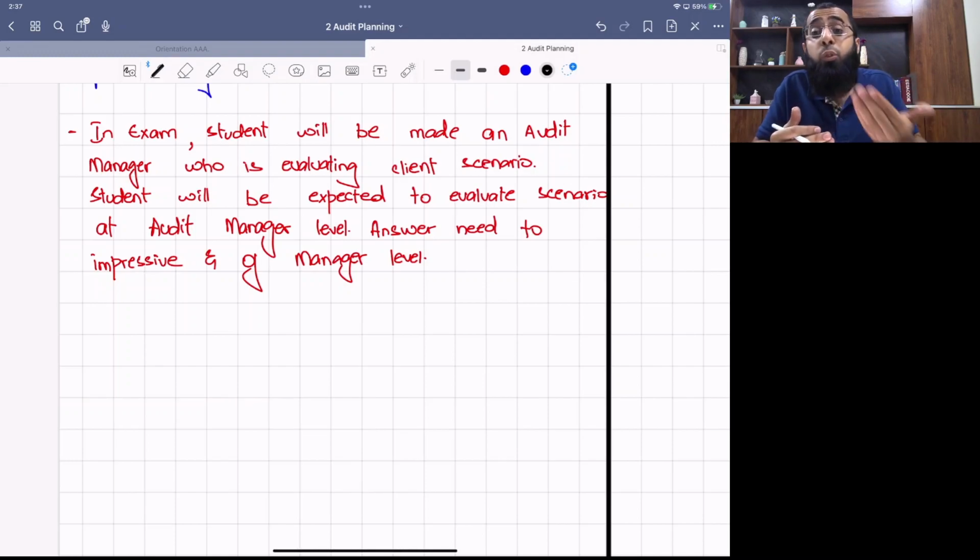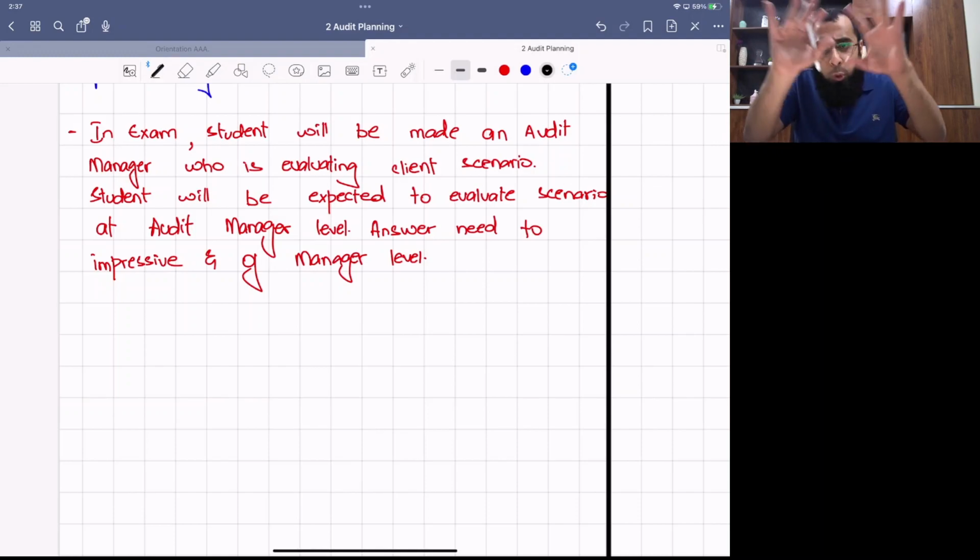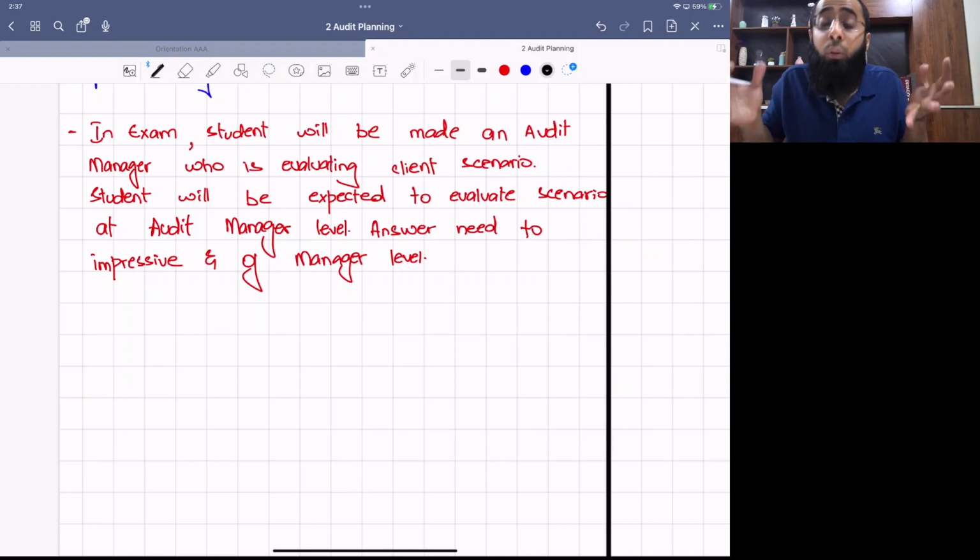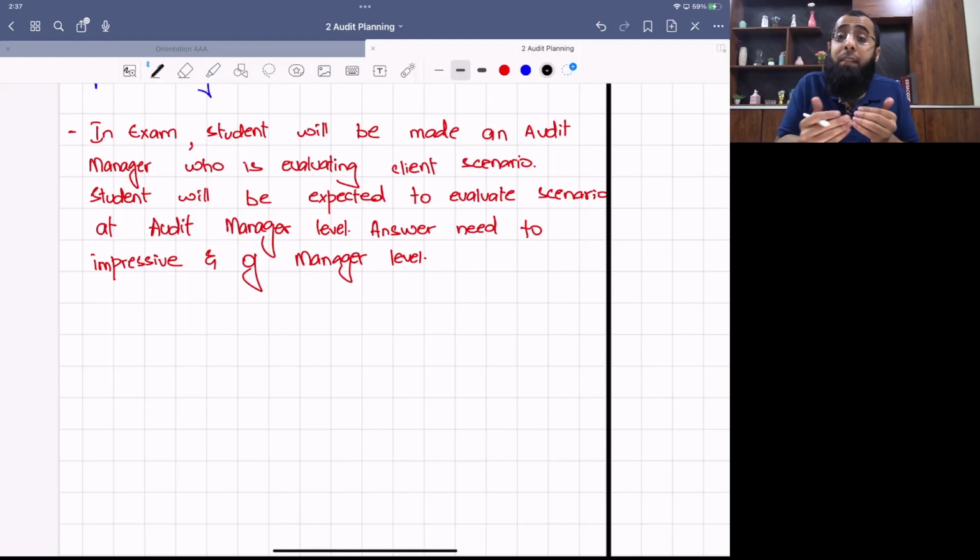Your ability to challenge the data: you can raise a question that, okay, here the risk exists that is being ignored. You read the complete scenario. You evaluate it well, and commercial acumen. When you write business risk, you automatically get marks of commercial acumen because business risk is all about the commercial perspective of the entity.